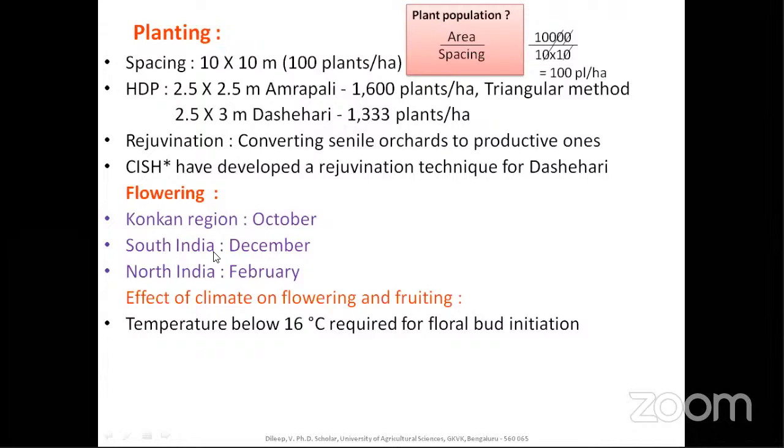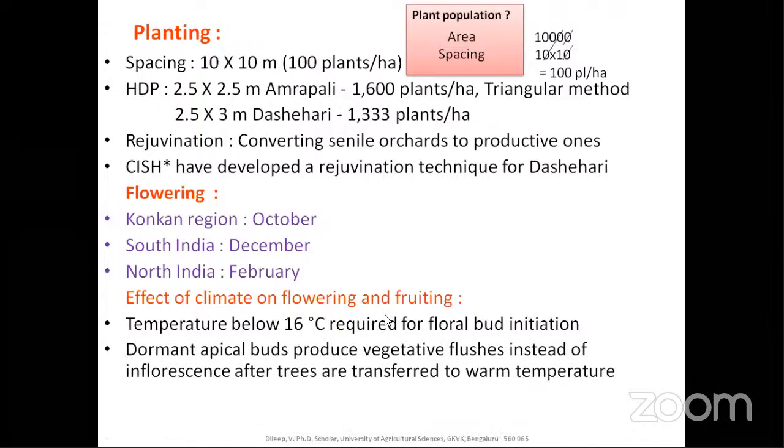Since it is very cold up to December in South India, the 16 degree criterion is fulfilled, and at the end of December the flowering begins. In North India, comparatively, the cold prolongs up to February. Only after passing through this phase, when the temperature is below 16 degrees, does floral bud initiation take place and the flowers appear.